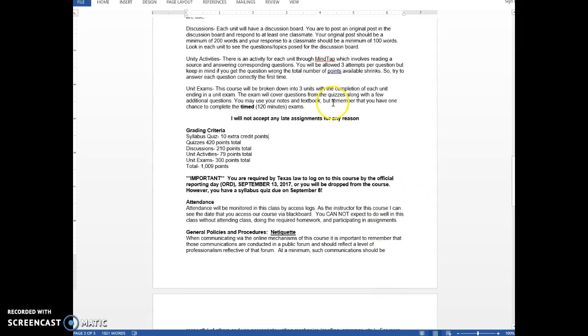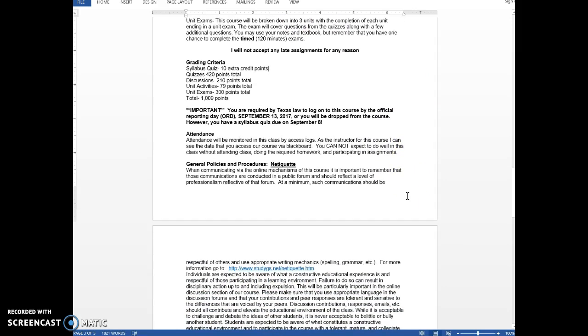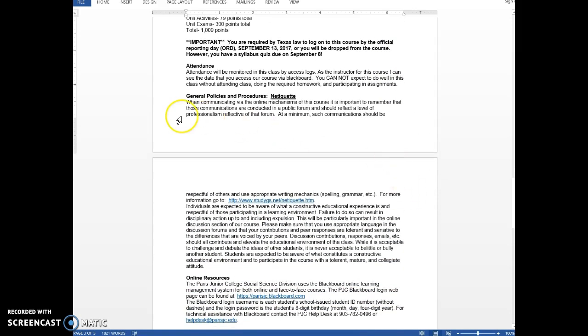One thing about these discussions I want you to keep in mind, look over this netiquette and your behavior and what's expected in an online class. Some of these discussions, since this is Western civilization, we're going to talk about different religions and different beliefs and different values. In that, you have to keep an open mind. When you're responding to a classmate, you will do it in a constructive manner.